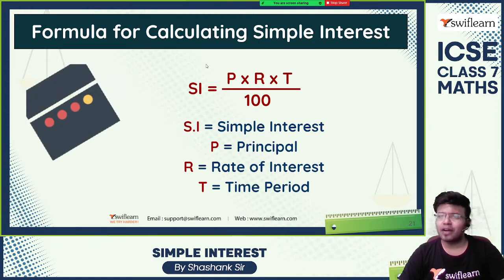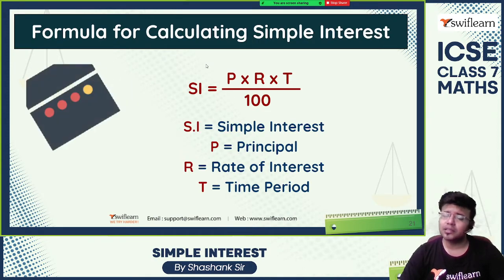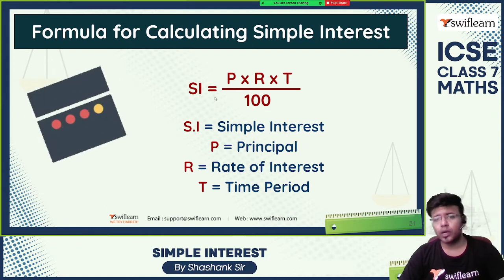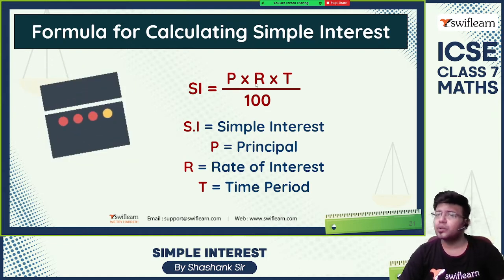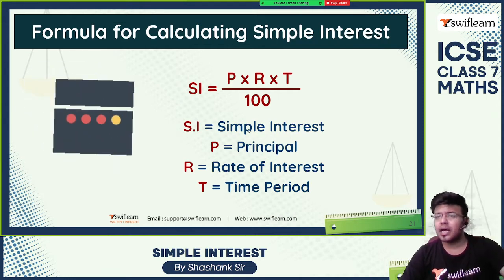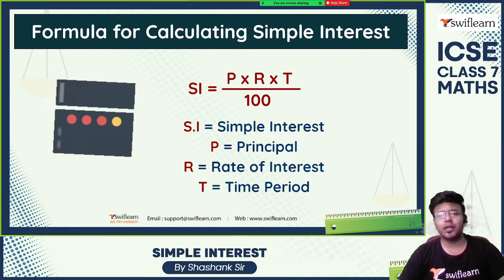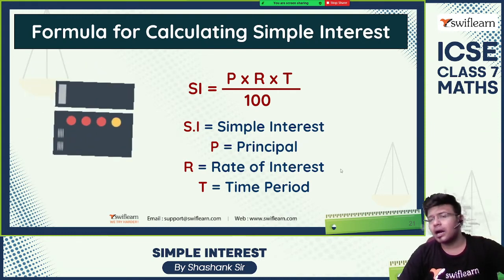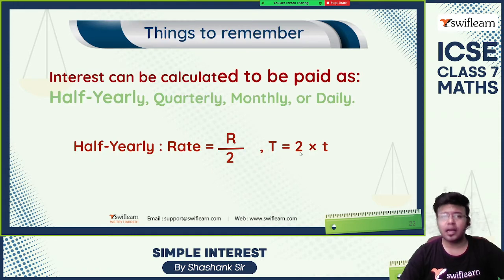So the formula for calculating simple interest is SI equals P into T into R by 100, where SI is simple interest, P is the principal, R is the rate of interest, and T is the time period. Here, remember, R usually is the rate of interest per annum.